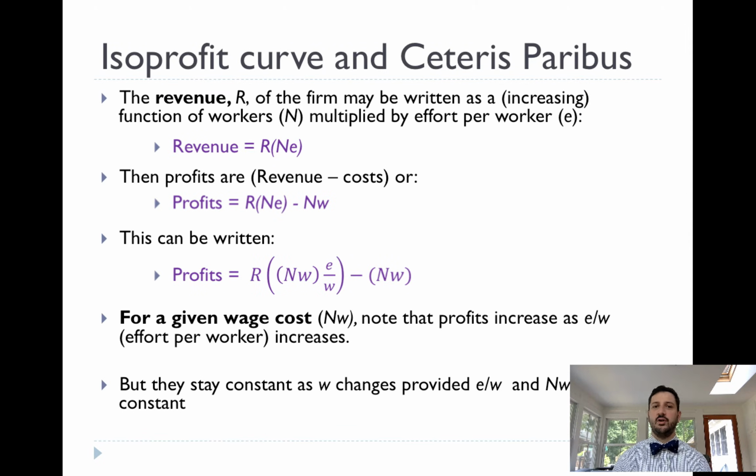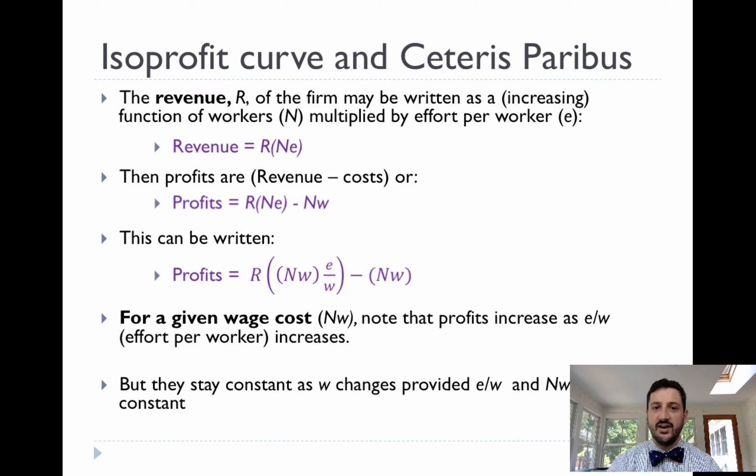So let's think about what that profit is, okay? So remember, profit is just revenue minus cost. In this case, we're going to assume that revenue is some function of the number of workers, that's capital N, multiplied by the effort per worker, E, which is going to go from 0 to 1. So then profits are just the revenue minus costs, and we're ignoring all the costs except for labor costs. We could put in another number here, but it's actually not going to change the result. So profits then are some function of effective workers, N times E, minus the wage bill, N times W.